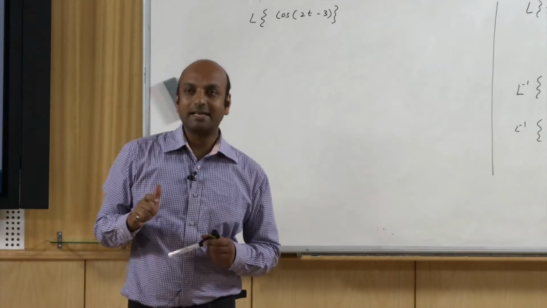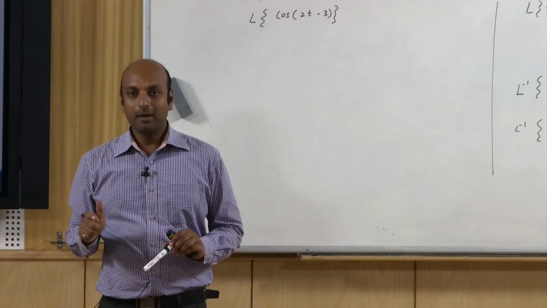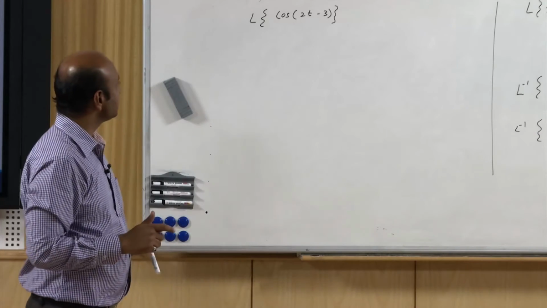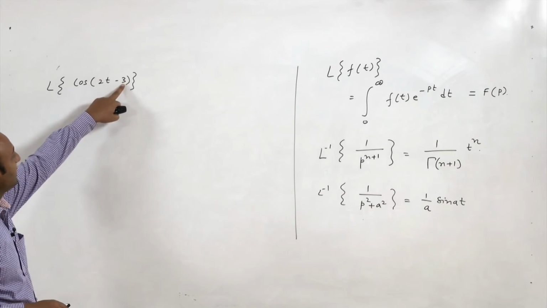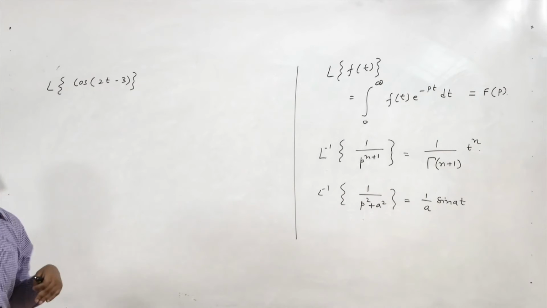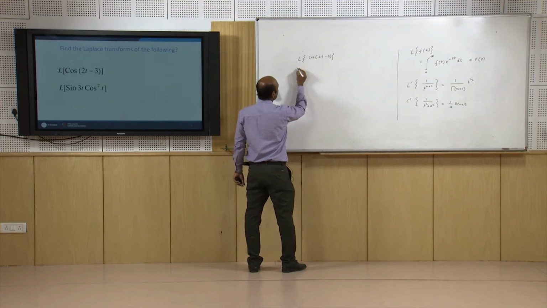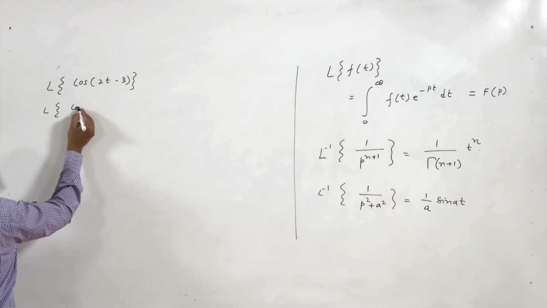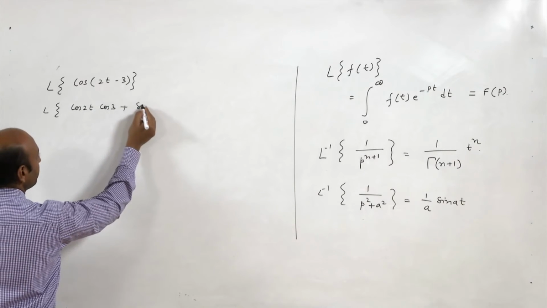Laplace transform of cos a t is p upon p square plus a square. But how to find Laplace transform of cos of 2t minus 3, that is a t plus b type? So it is cos of A minus B, which is nothing but cos A cos B plus sin A sin B.